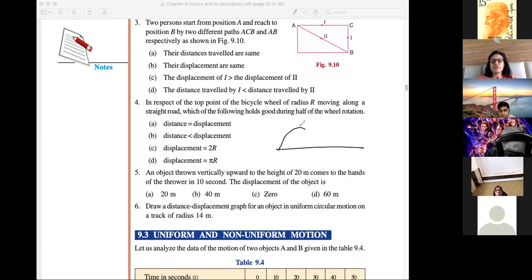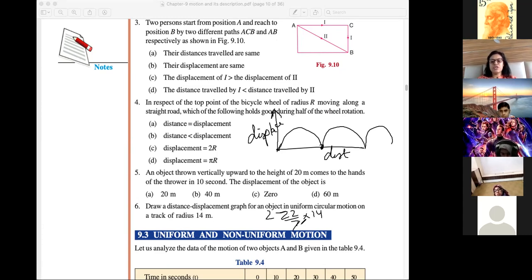This type of graph you'll get. This is distance and this will be displacement. Okay, draw this type of graph in your notebook. This will be how much? 14. So the distance here, one circle means 0 displacement. So 2 pi r is how much? 2 into 22 by 7 into 14. So 7 2s are 14. This is 2 2s are 4, 44, 88. This is 88 centimeter. This is 44. This is again 88 into 2. So this goes on. This type of graph you will get.